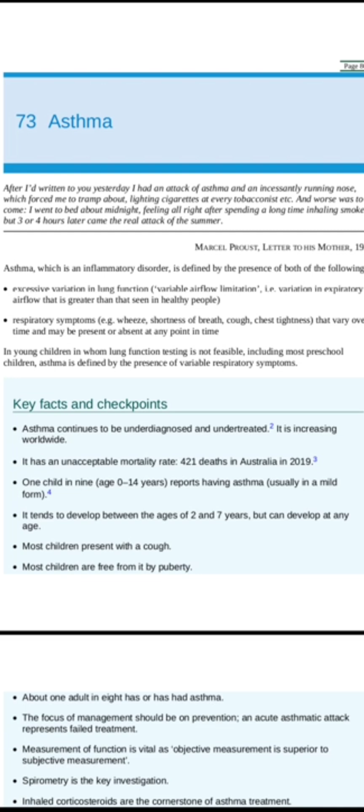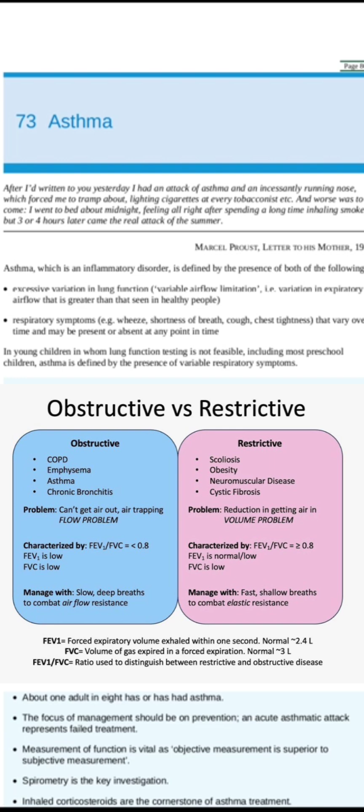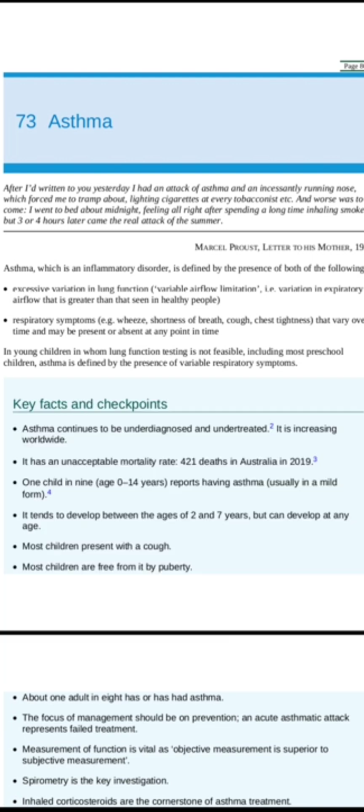Let's start. What is asthma? Asthma is basically a type of obstructive lung disease. Obstructive lung disease means FEV1 over FVC ratio will be decreasing, which will be less than 70%. On the other hand, the residual lung volume and the total lung capacity of the lung would be increasing. This is an inflammatory disorder.